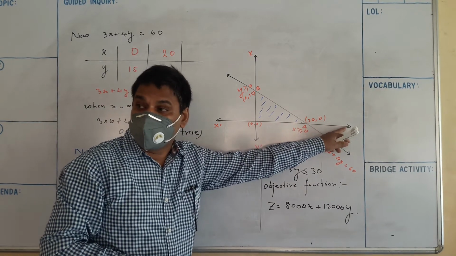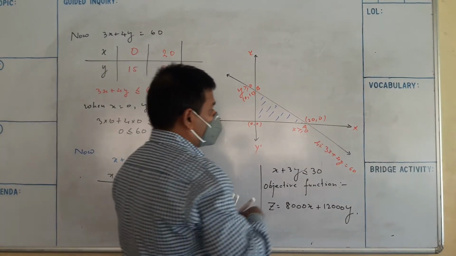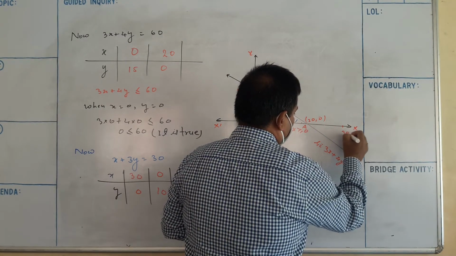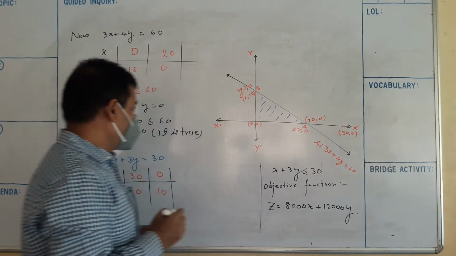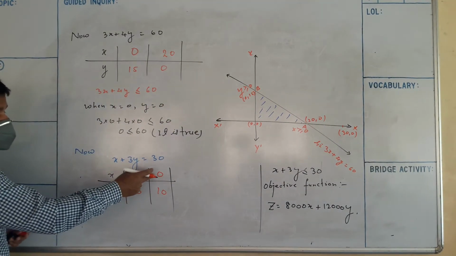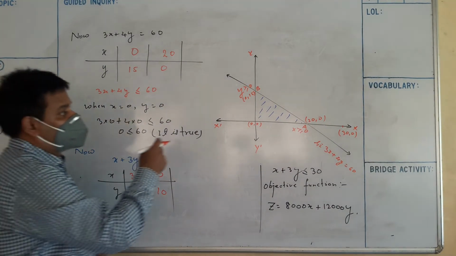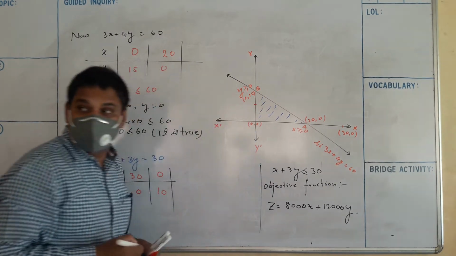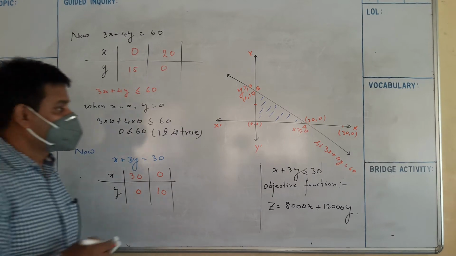I am putting here (30, 0) and (0, 10). Clear? Any doubt?